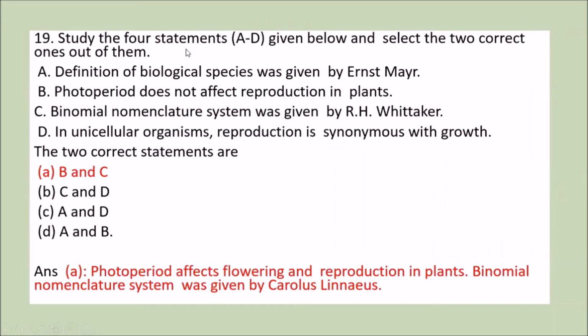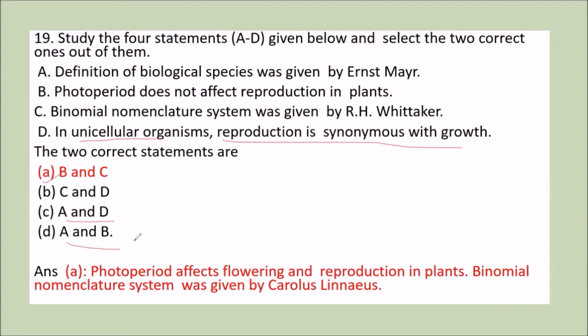Next question is, study the four statements A to D given below and select the two correct ones. First is, definition of biological species was given by Ernest Mayr. Second, photoperiod does not affect the reproduction in plants. Third, binomial nomenclature system was studied by R.H. Whittaker. And fourth is, in unicellular organism, reproduction is synonymous with the growth. Now the two correct statements are: first B and C, second C and D, third A and D, and fourth is A and B.